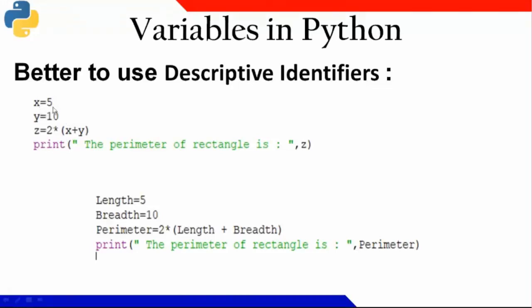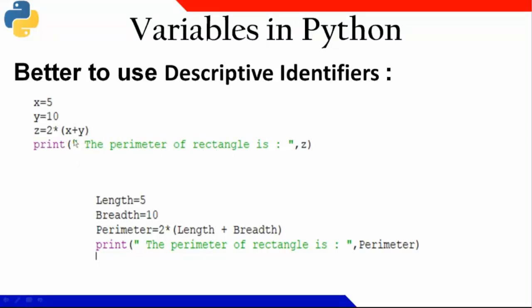Now you can see x equal to 5 and y equal to 10. I am writing. So there is no problem as such. But basically, sometimes if I write a program in that way, tomorrow if I want to open it, whatever program I have done, then I have to look at the output statement and I need to judge, oh, it is a parameter of a rectangle.